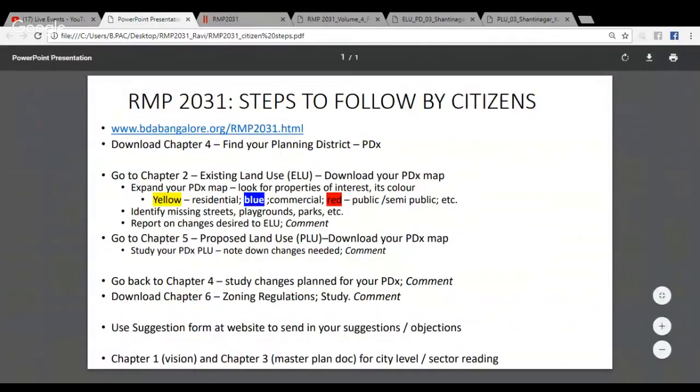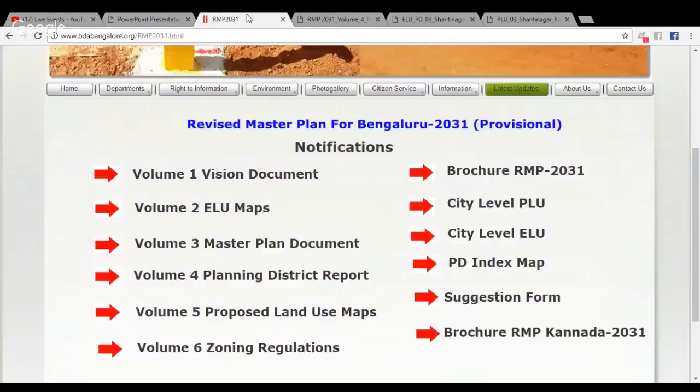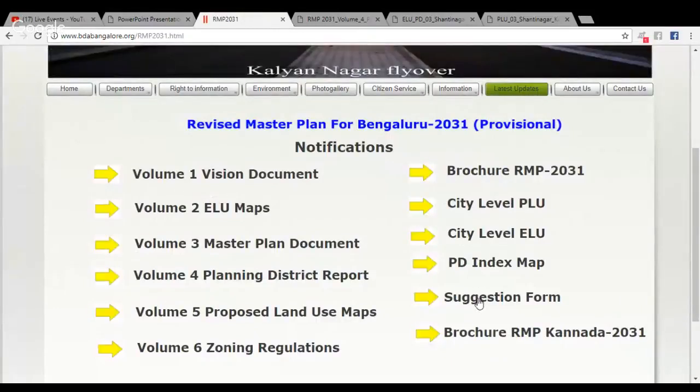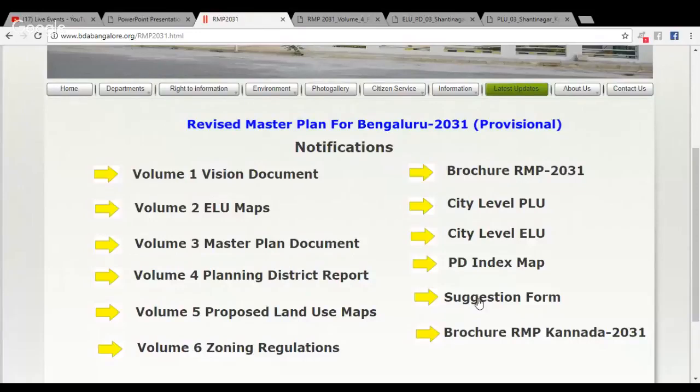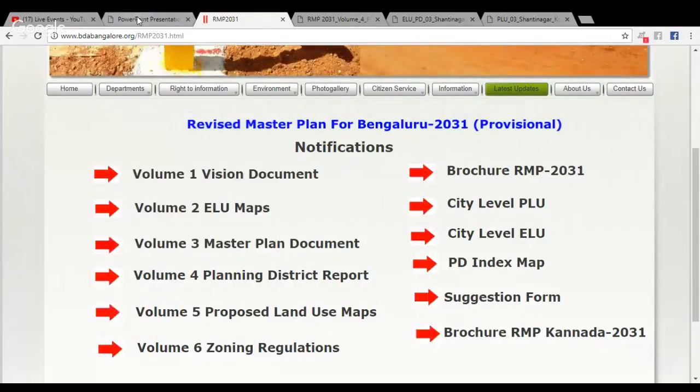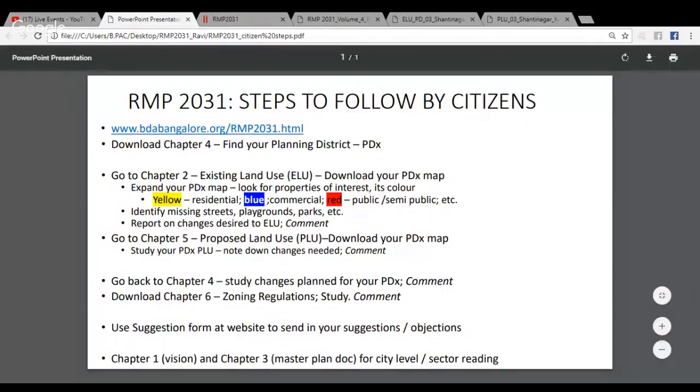The other thing is there is a suggestion form, as we saw here on the right side. You can download the suggestion form. There is an email ID where you can send the suggestions. And therefore, you can digitally send across your feedback to BDA. The feedback can be in terms of existing land use, proposed land use, zoning regulations, and what's planned in your planning district.